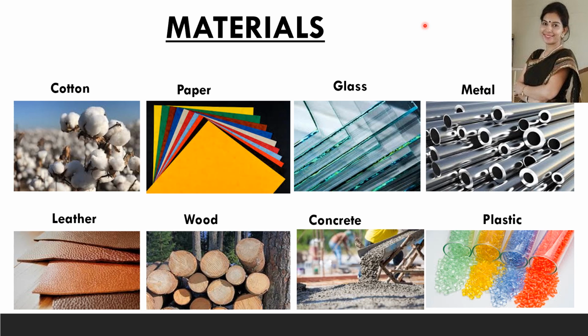And also one material can be used for making many different objects. Like plastic can be used to make a pen as well as a chair. Or metal can be used to make a lock or it can be used in vehicles.